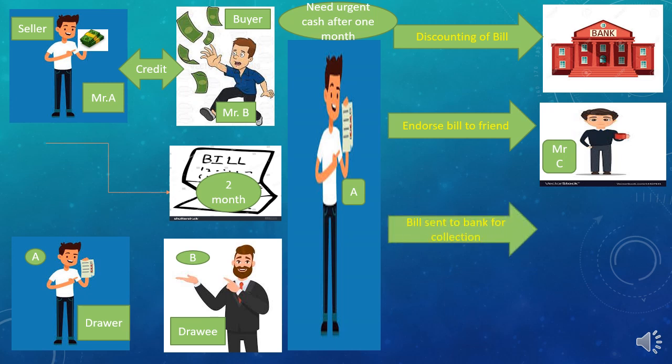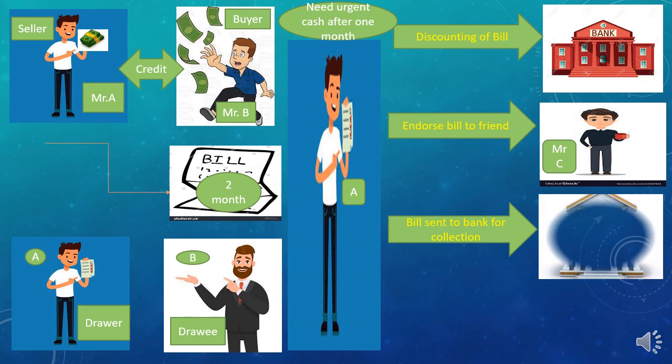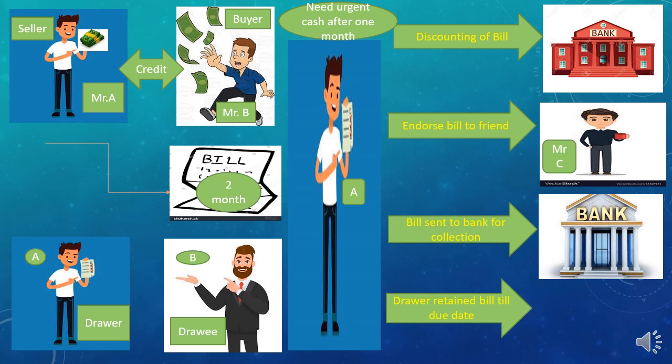Third choice with Mr. A is that if he is not physically present at the time of the due date in front of the drawee, he will inform his bank: please collect my amount and deposit the amount of the bill into my account. Basically in this situation, students, the payment will be taken by Mr. A, that is the drawer only. The difference is that the amount is directly deposited into Mr. A's account. Fourth choice, actually it's not a choice, it's a situation.